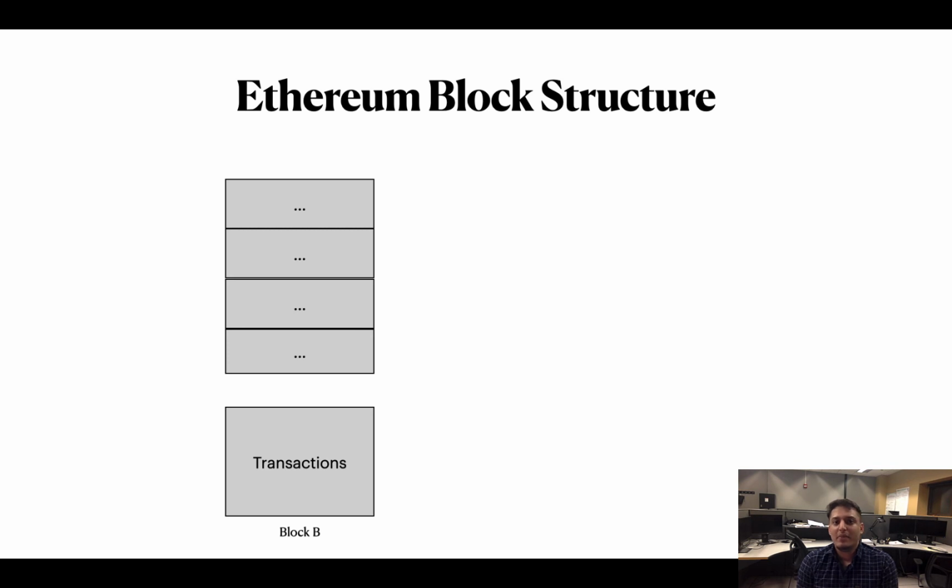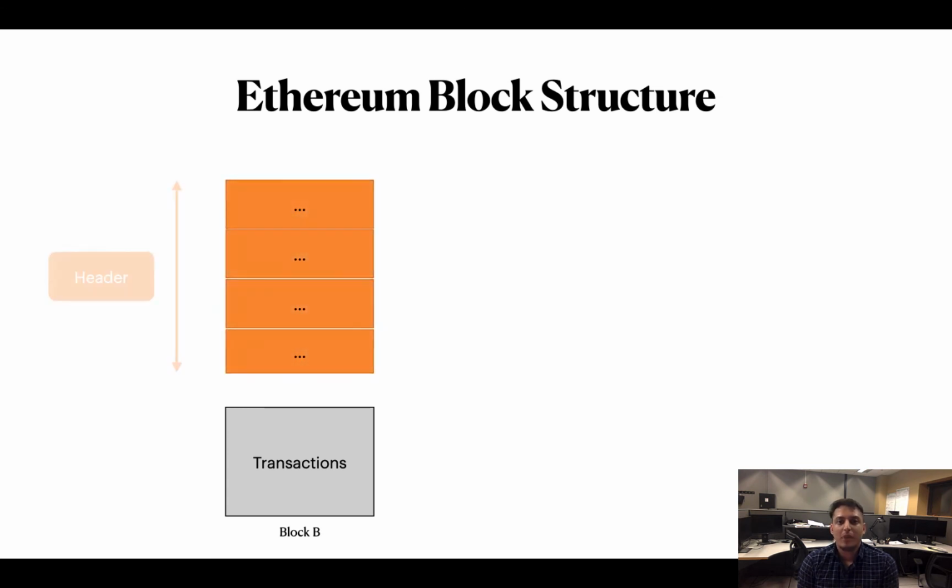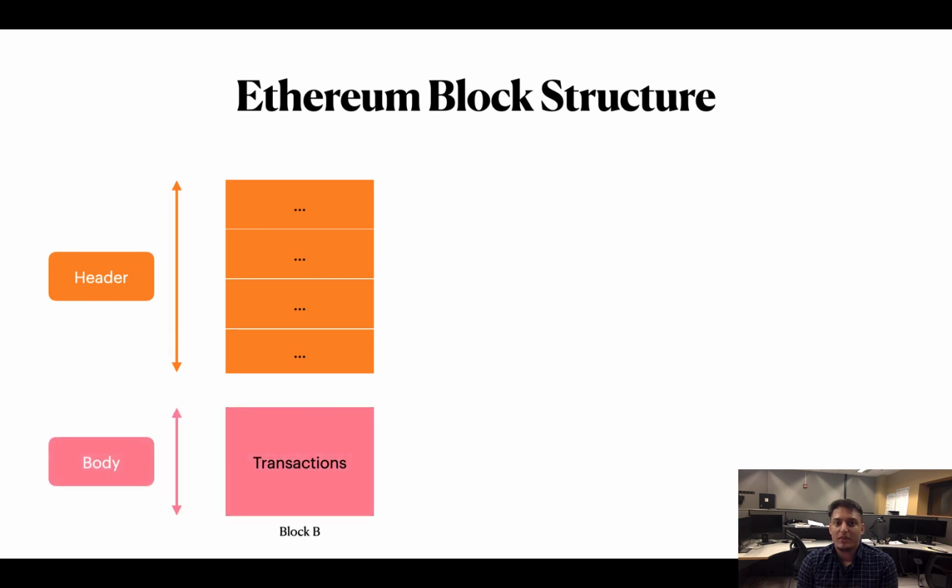Let us take an example of Ethereum. A block in Ethereum consists of two parts. The first part is the header. The header contains several fields. We will take a look at some of its fields later. The second part is the body, which is just a vector of transactions.